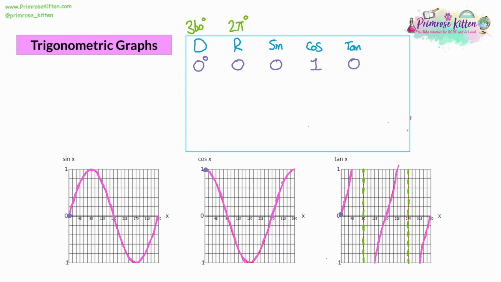The next important value is at 30 degrees. In radians, we call this pi divided by 6, and that corresponds to the same part of the circle as 30 degrees. Now, on the sine graph, if you look at 30 degrees, these graphs go up in 15s. So you can see that if we go across 2 lots of 15, which is 30, we're halfway up. So the value is a half.